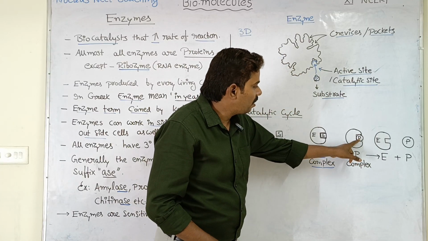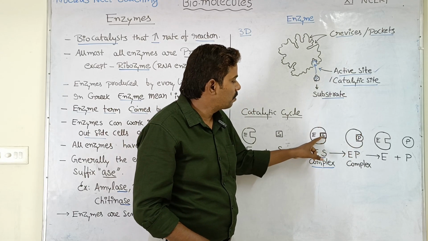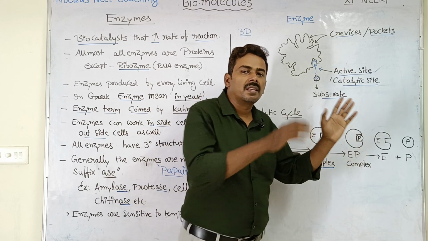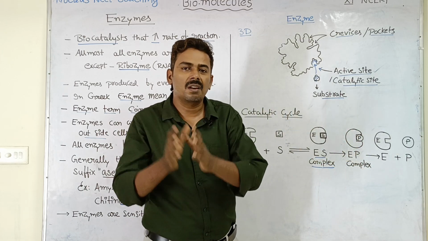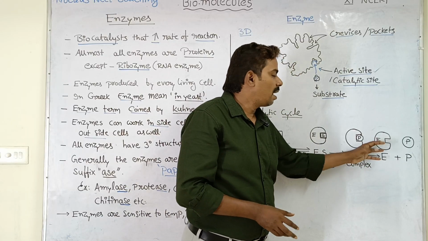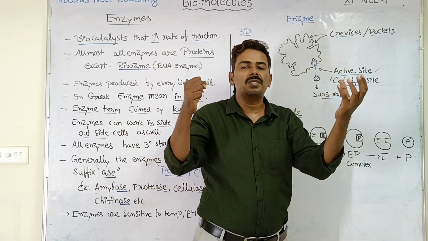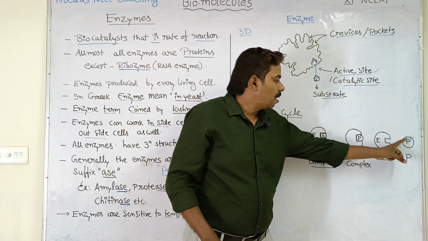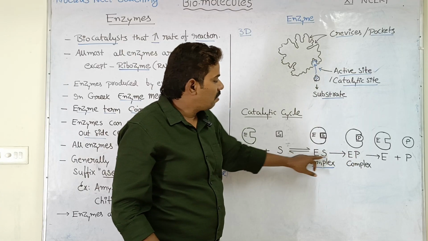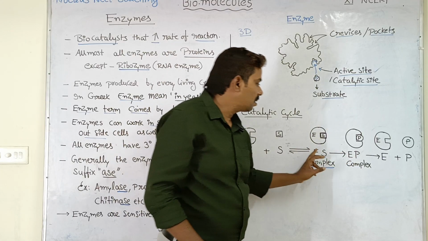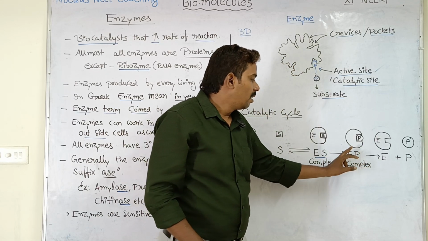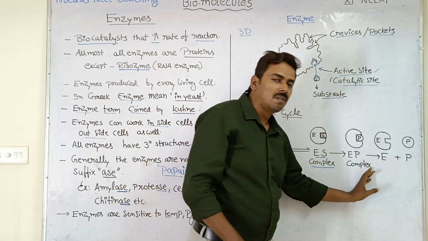Look here, the product shape is completely different. Here I have shown the substrate in the shape of a box. Here I have shown it circular. That means the substrate structure has been changed and converted into product. Okay. Once the EP complex is formed, then enzyme and product will separate from each other. Right. Enzyme and product both get separated from each other, and the EP complex cannot again revert back into the ES complex. It is an irreversible process. ES to EP complex is irreversible. EP to enzyme plus product is also irreversible.